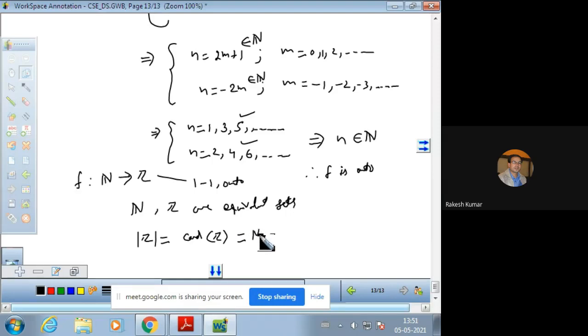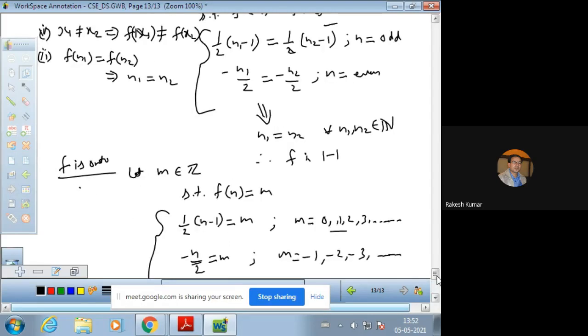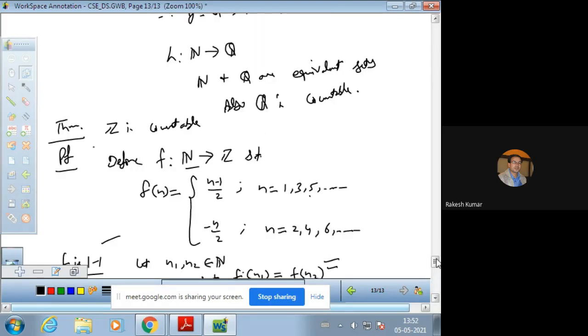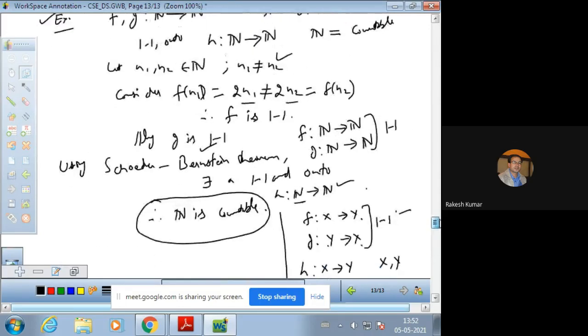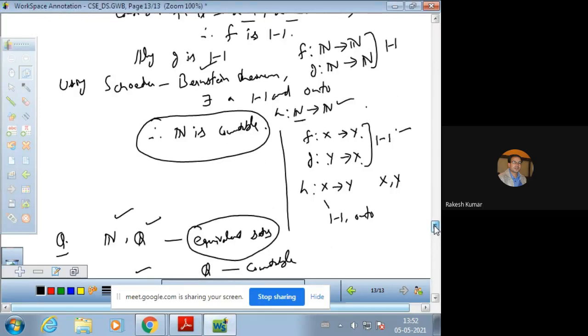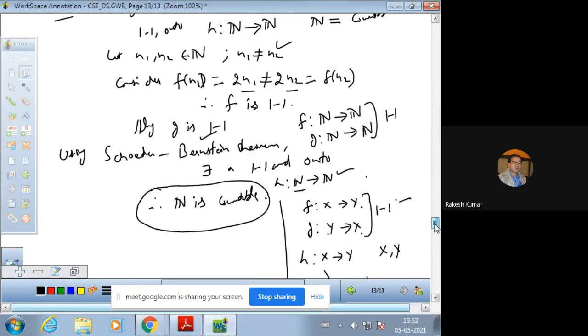Suppose the cardinality is n0, as we have proved that N is already a countable set. This we have proved in this example, just see, N is countable. So this result has already been proved here.